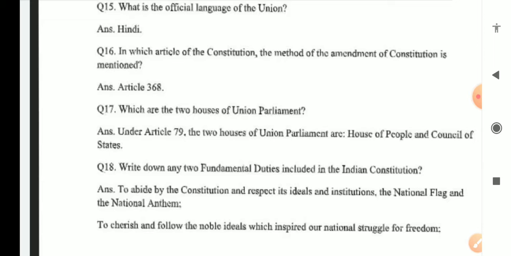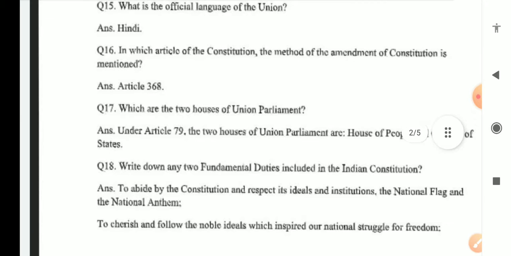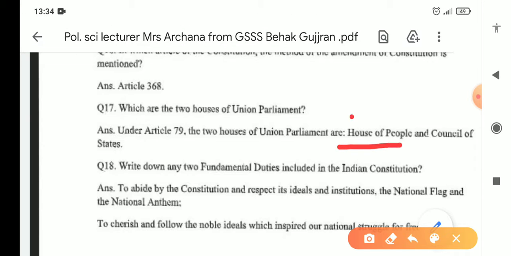Which are the two houses of Union Parliament? Under Article 79, two houses of Parliament are House of People and Council of States. House of People means Lok Sabha, Council of States means Rajya Sabha.